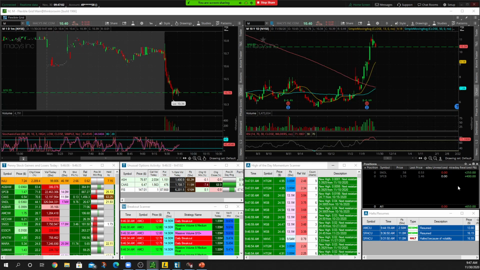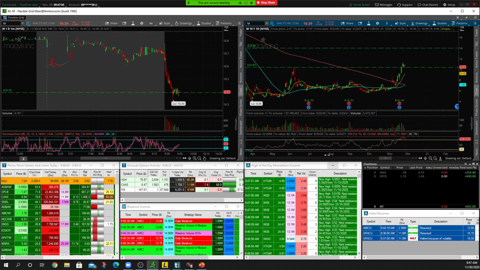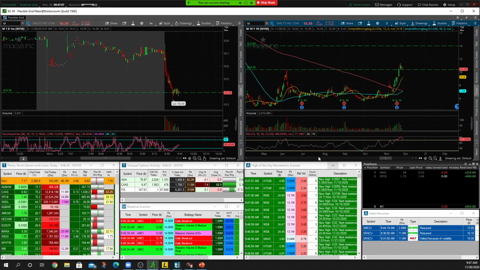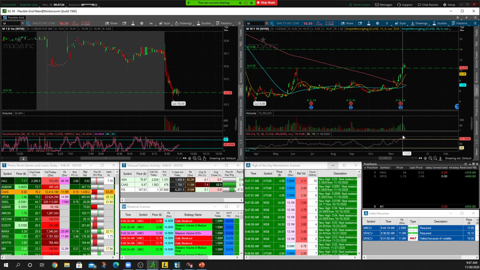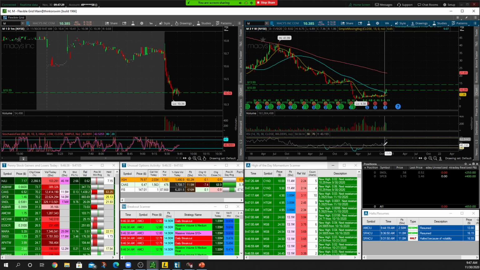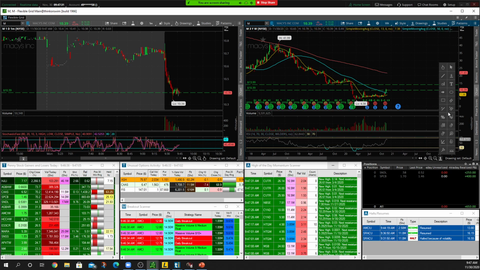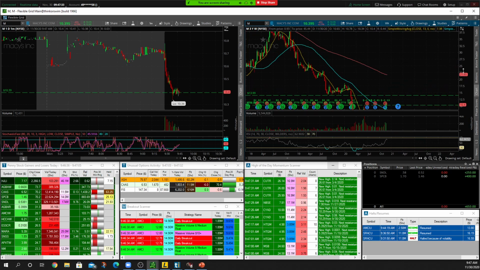Macy's was another one, down towards around the 1030s. That is a key area we have to hold. If we can't hold 1030 to 1039, we're going to come down to 10 bucks. If we lose 10 bucks, we're coming down into the low 9s. But if we can actually hold this 1039 level, I think we have one more little push in us, right? We're really overbought on the RSI on the daily. This almost looks like it's done for. But when you come over into the weekly chart, it looks like it may have one more little push before we really get that sell-off.